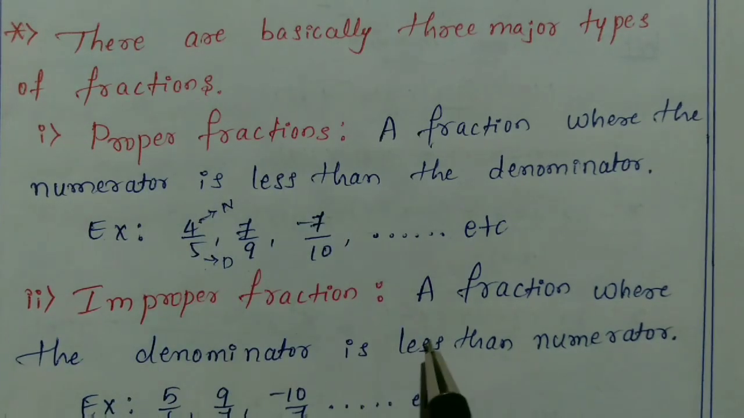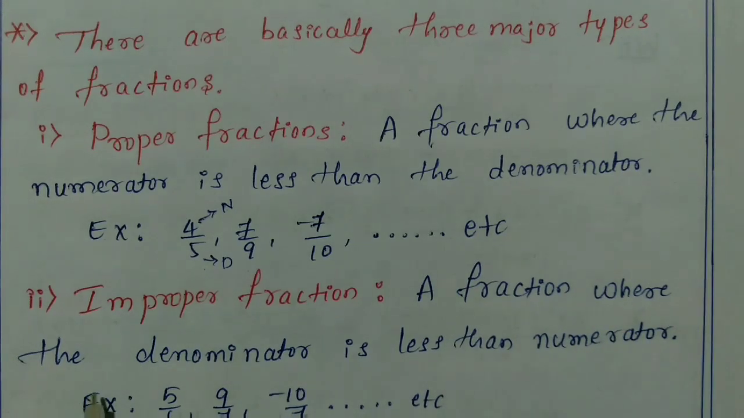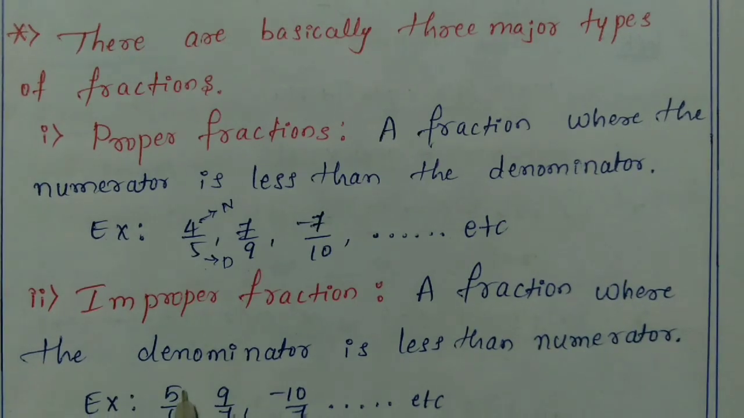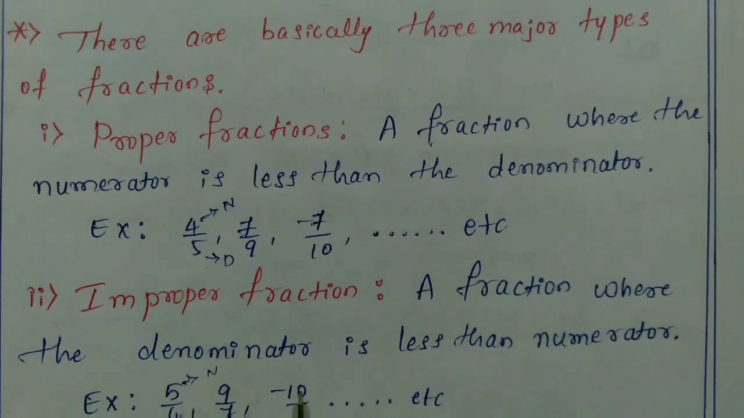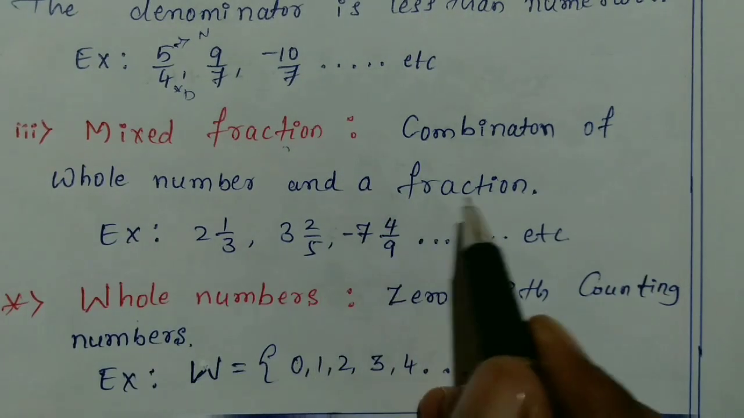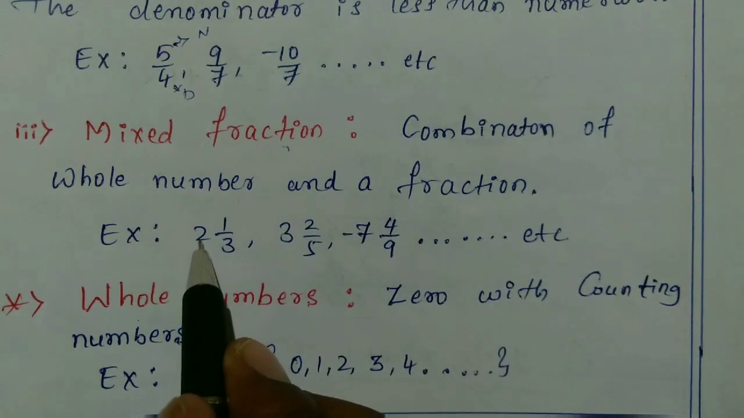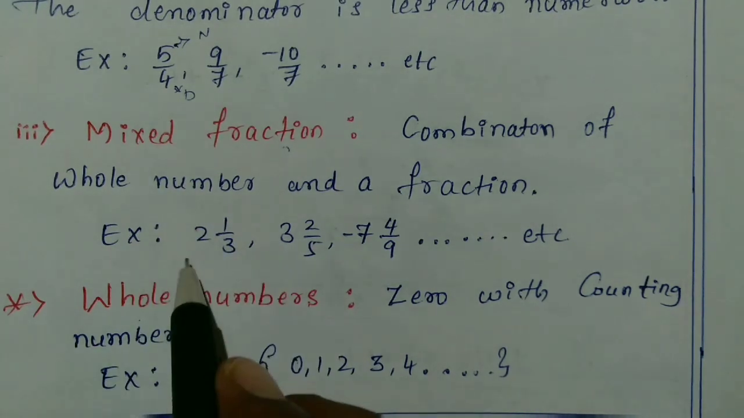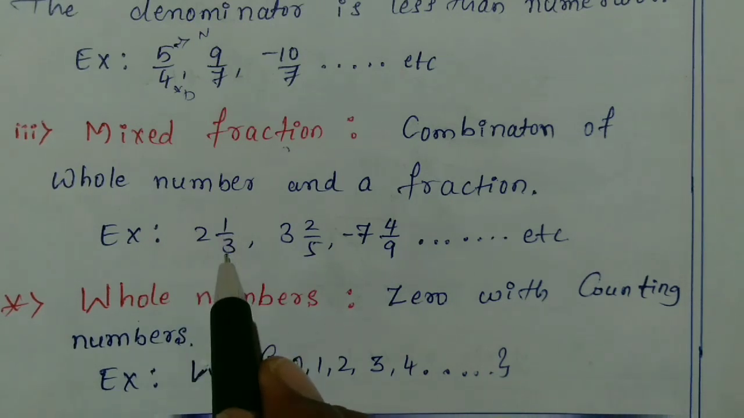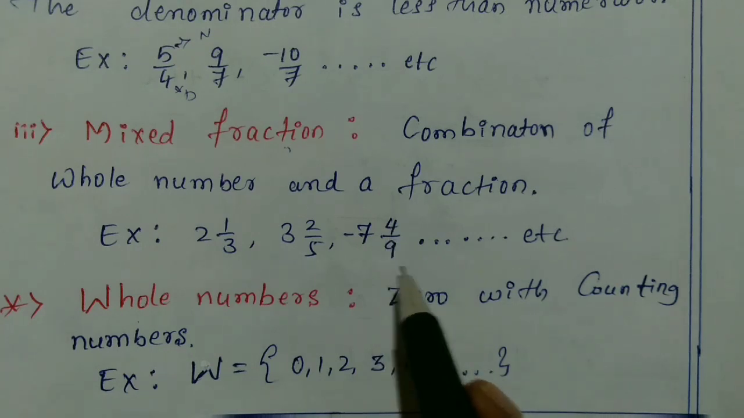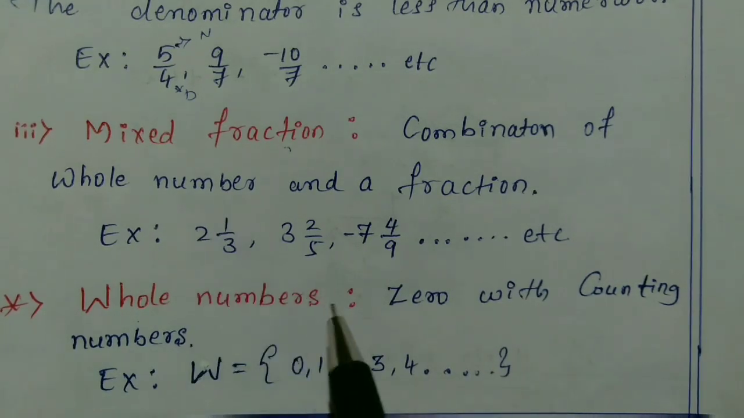An improper fraction means a fraction whose denominator is less than the numerator. So here this is the numerator and this is the denominator, which is less than the numerator. These all are examples for improper fractions. A mixed fraction means a combination of a whole number and a fraction. So this is the whole number and this is the fraction. A combination of these two is called a mixed fraction. Examples are 2 integer 1 by 3, 3 integer 2 by 5, and minus 7 integer 4 by 9, and so on. These all are examples for mixed fractions.